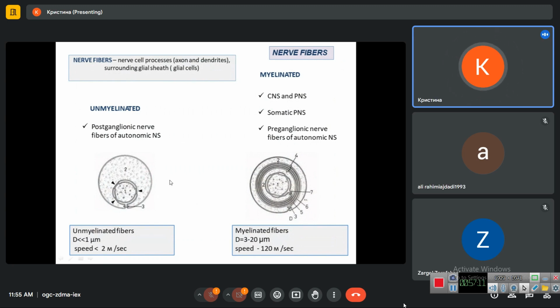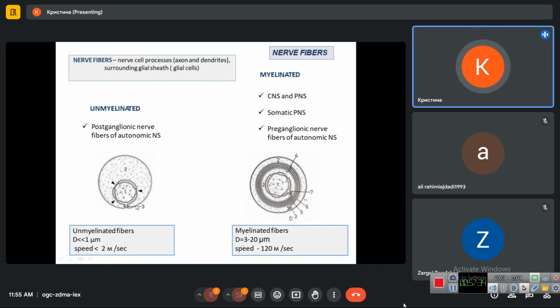So we have two types of nerve fibers, unmyelinated and myelinated. Both types contain two components, a process of a neuron, which is called the axon cylinder, number 1 here. It can be either axon or dendrite.